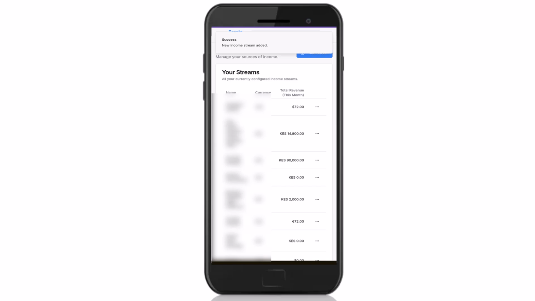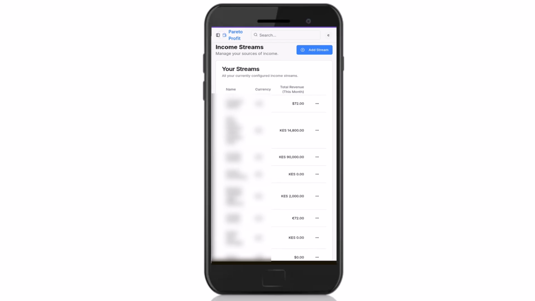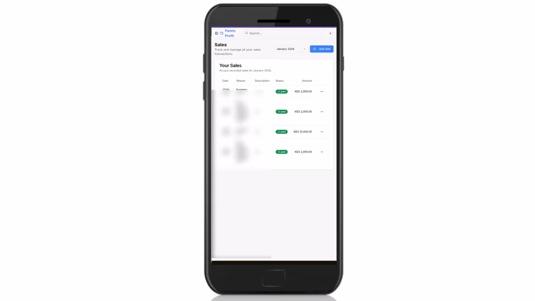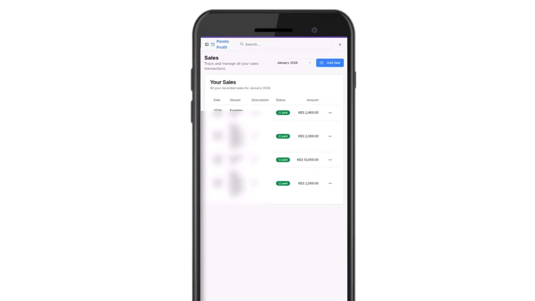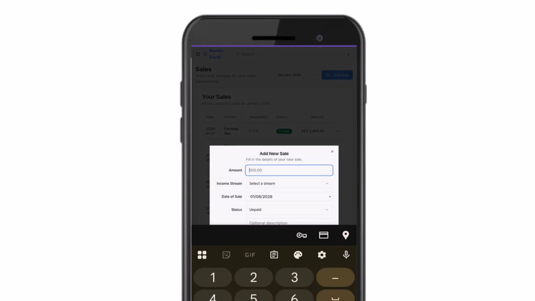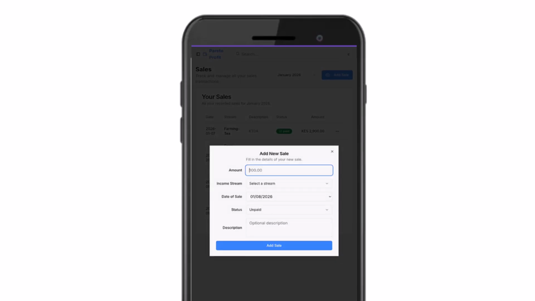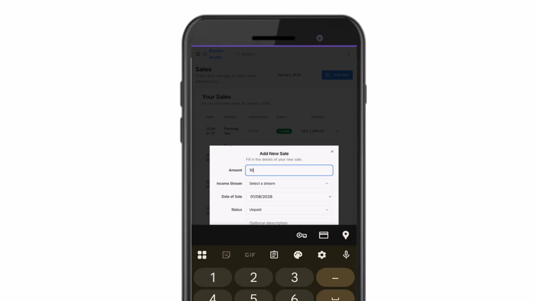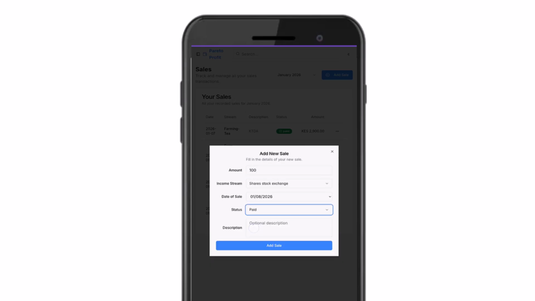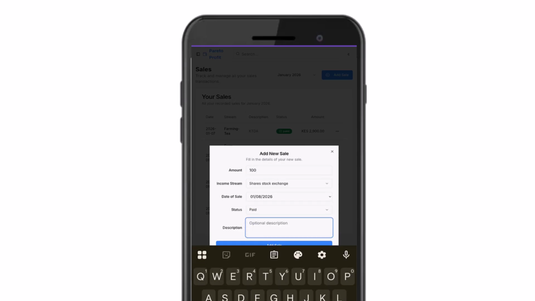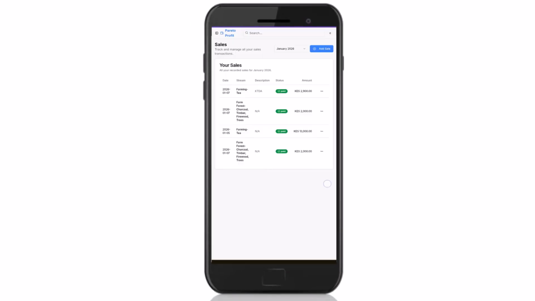Once you're done adding income streams, you'll need to add a sale and repeat the same process each time you receive income or money from any of your sources. To do this, click on the wallet icon and select Sales. On the new screen, tap on Add Sale. On the pop-up window, enter the amount of your sale and select Income Stream. Then choose the date of your sale, then choose the status of your sale, if it is paid or unpaid. By default, every sale is unpaid. Add description if you want to and add your sale.